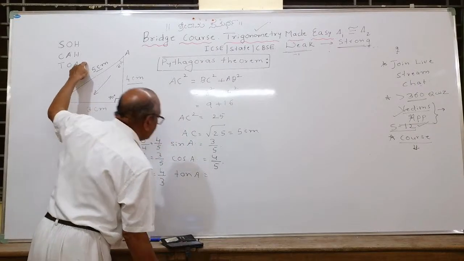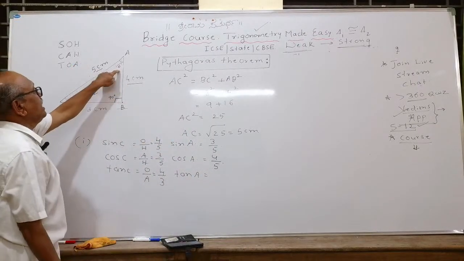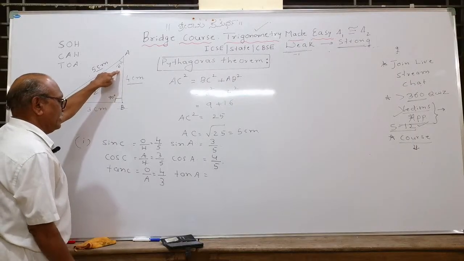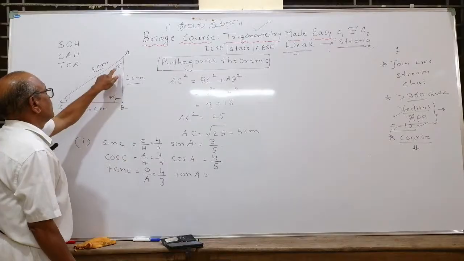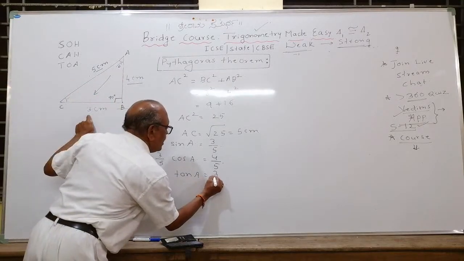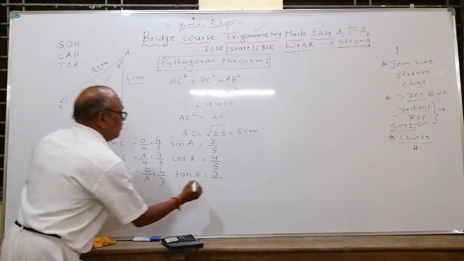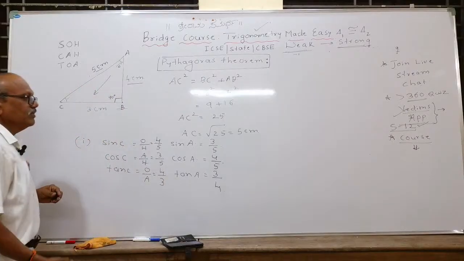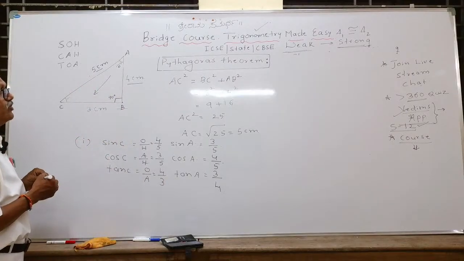No one has written tan A. What is the definition of tan A? Tan A is opposite upon adjacent. For this angle A, what is opposite? 3. What is adjacent? 4. Right? I hope you understood, my dear students.